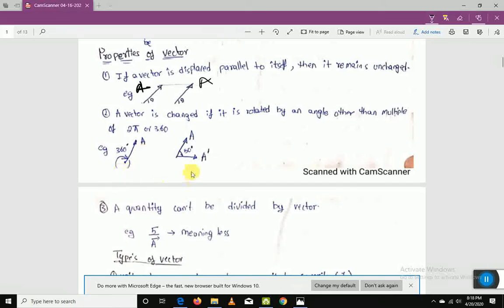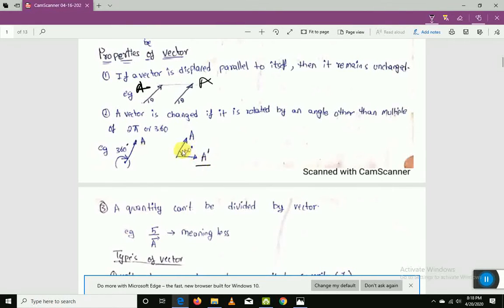If a vector is rotated by any other angle, like say 50 degrees, then the new vector is an entirely different vector. Like in this example we can see vector A is rotated by an angle of 50 degrees. So the new vector is no more A, it's A dash.